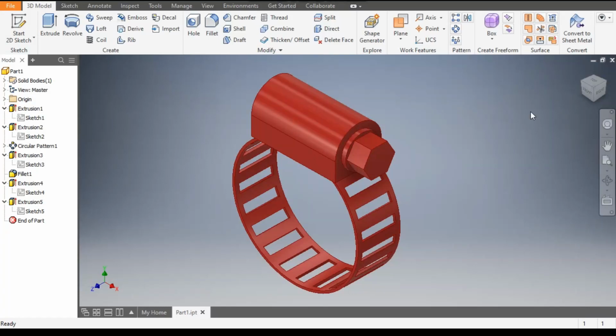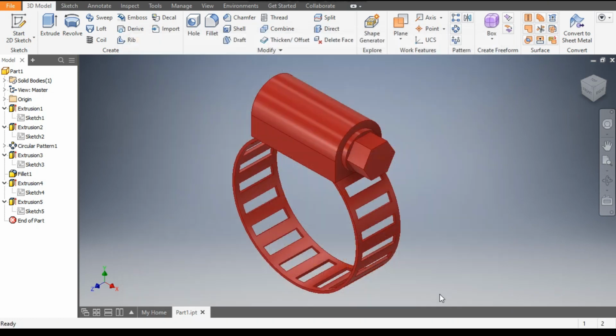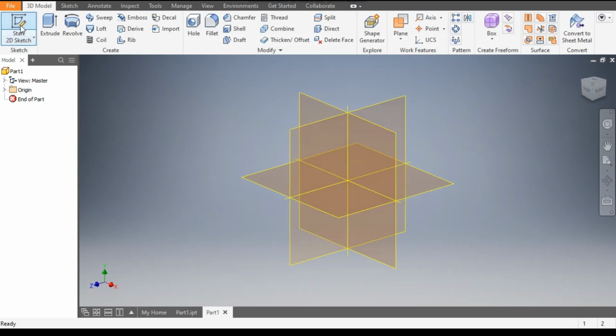Today we are going to construct a basic model of a hose clamp in Autodesk Inventor software. So let's get started with today's tutorial. Go to new, take a standard part in millimeter and go to create. Okay. Now go to 2D sketch and select the XY plane.